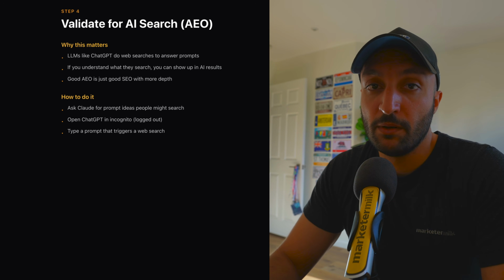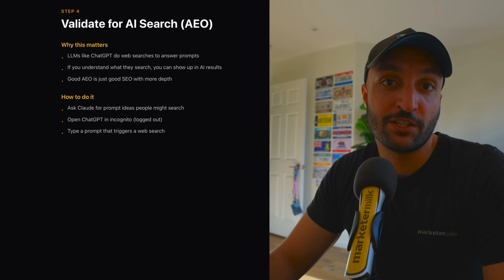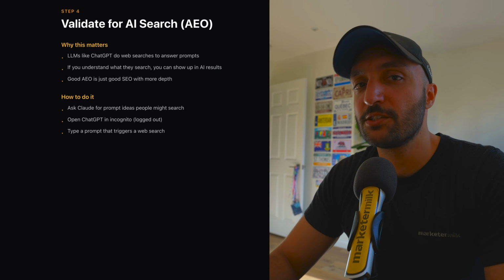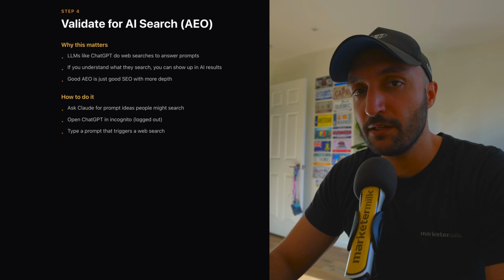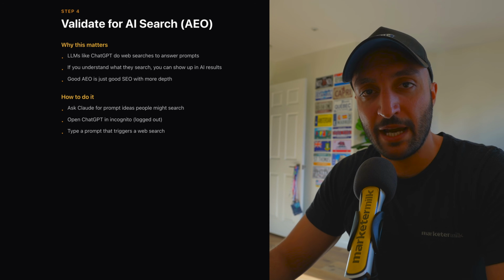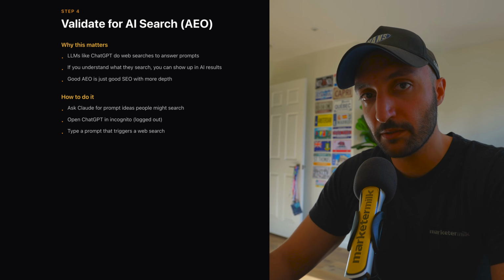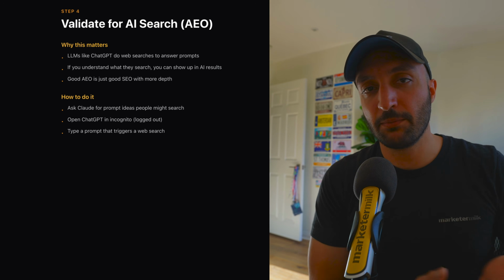So good AEO is basically just SEO with more depth. It's how I've done SEO, but it's not how everyone does SEO, which is I think where there's a sentiment around AI search ranking for that is different, simply because there's a different strategy and the more depth that you have to cover. So how can we figure out what prompts people are searching for?